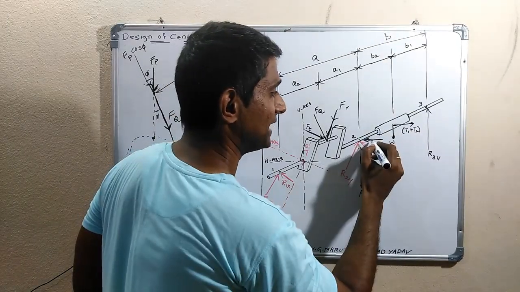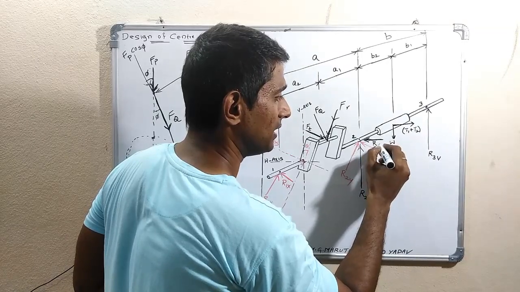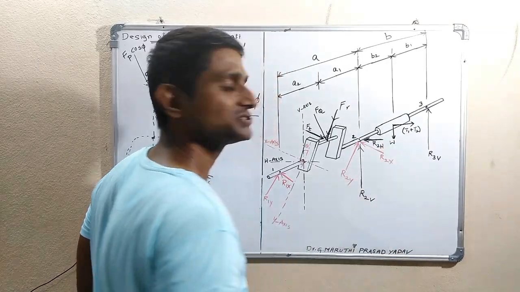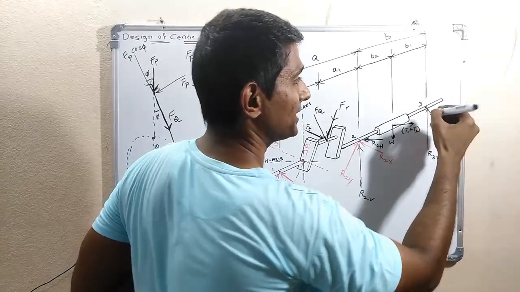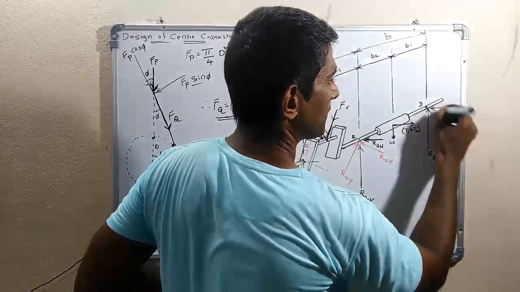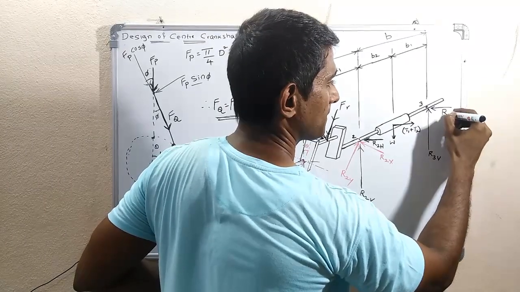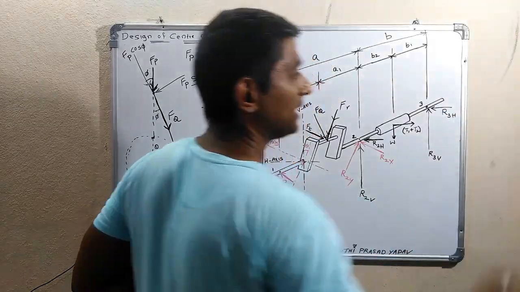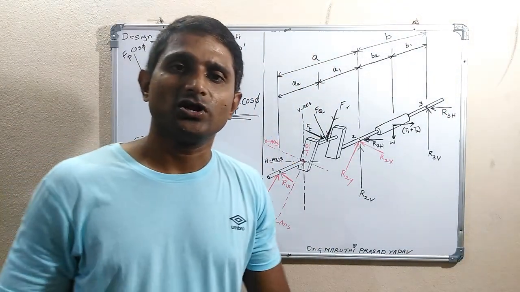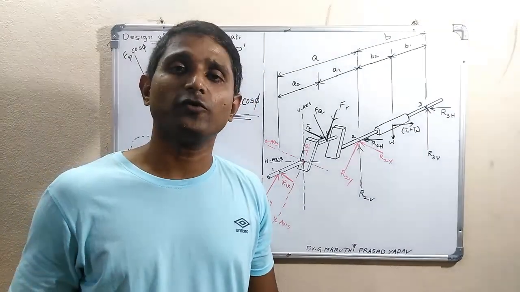Horizontal left side, that we can take as R2H, and here also you can take like this, horizontally left side, that is R3H.